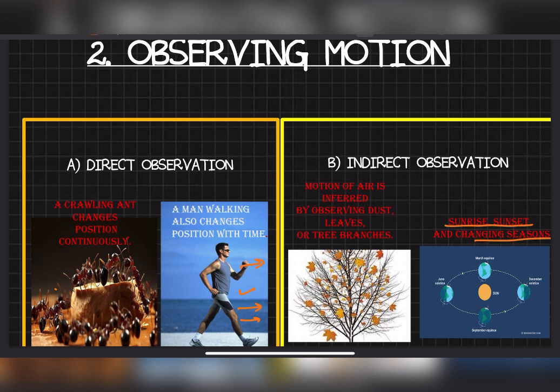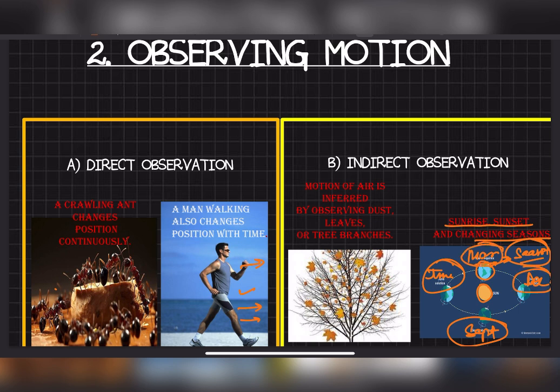now season changes, season. By looking at the seasons, how do you know the earth is moving around the sun? Question is, how do you know that earth is moving around the sun? Because of season changes. If earth is not moving, that means season must not change, right? But season is changing. There is June, September, December, March. Summer is here, autumn is here, winter is here, spring is here.